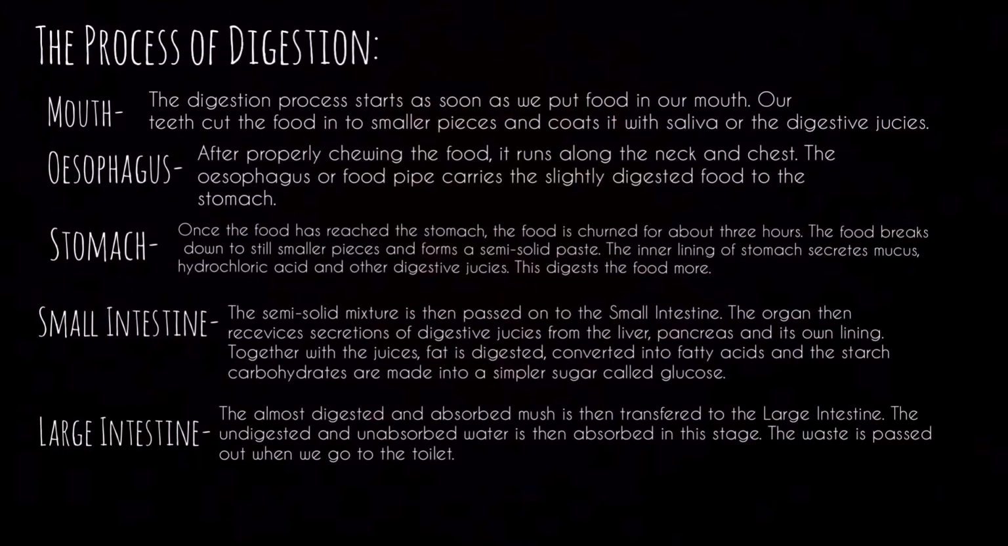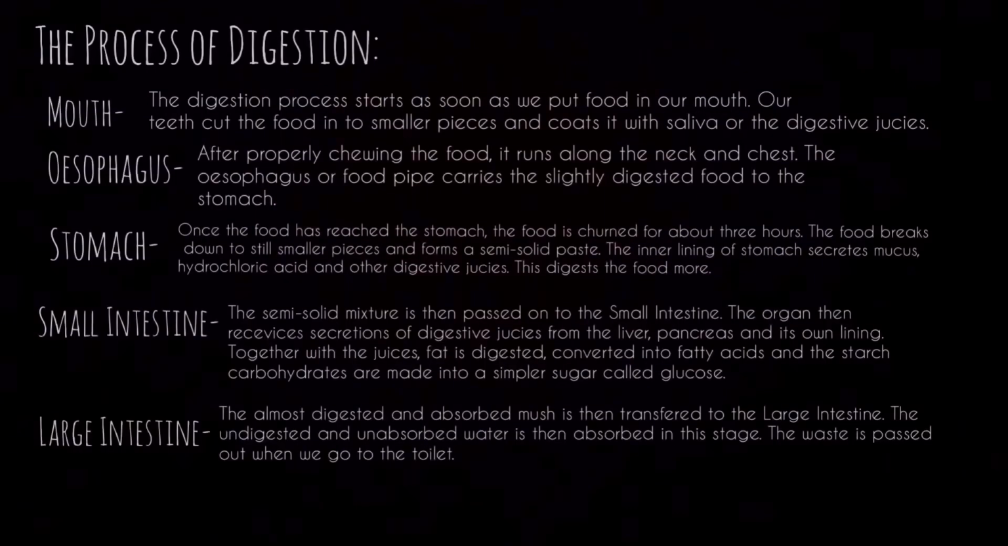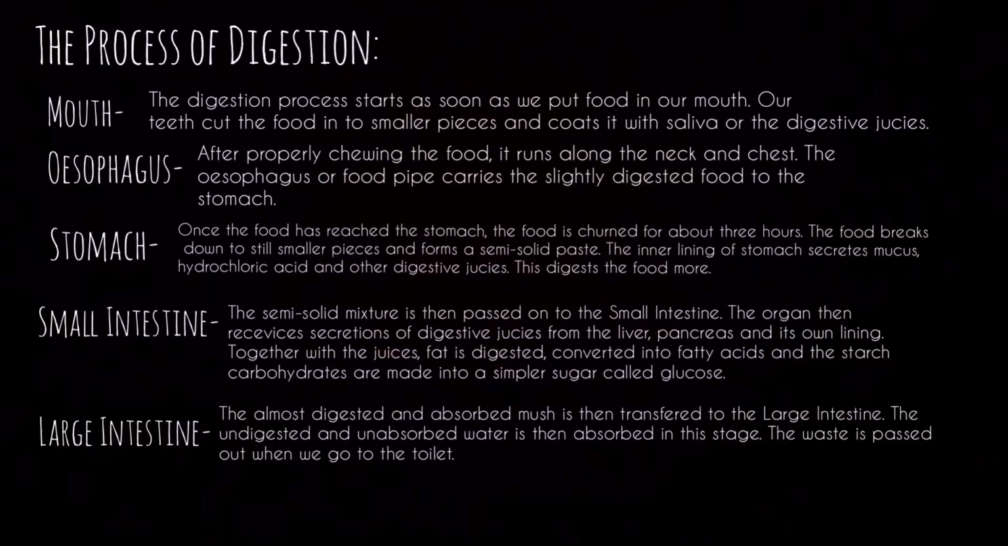The process of digestion first starts in our mouth, and we break the food down into smaller pieces. After properly chewing the food, it runs down our neck and chest, going through our esophagus, soon into our stomach, where it is turned and digested for 3 hours and formed into a semi-solid paste. In our stomach, it is digested even more, and juices like hydrochloric acid are released.